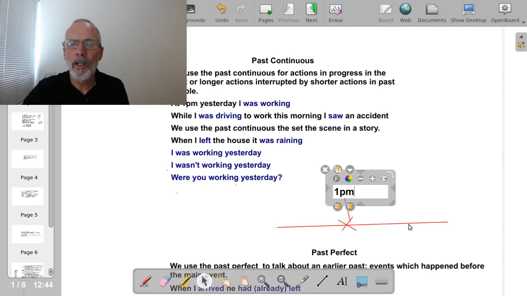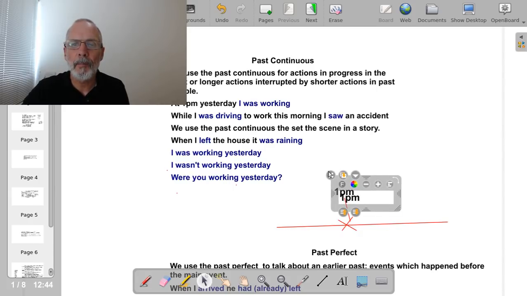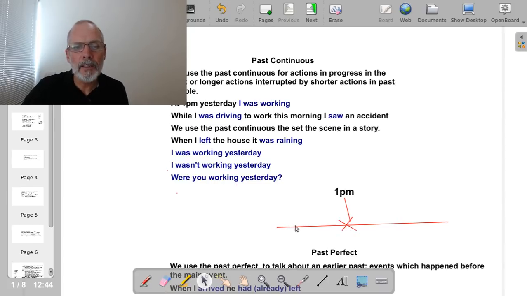This line represents time. And this point represents 1 p.m. So this is the time before 1 p.m. here, and this is the time after 1 p.m.